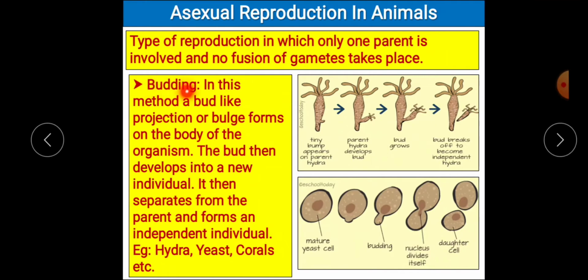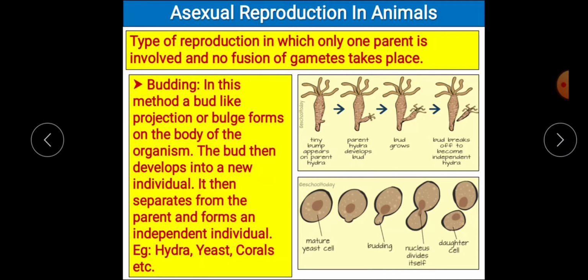First, let's see budding. Budding is a type of asexual reproduction in which a bulge or a bud-like structure or a projection is developed on the body of the parent organism. This bud slowly starts developing its various features and ultimately gets separated from the parent and starts living an independent life. This process is called budding because they develop a bud-like structure in their body. Example, hydra, yeast, and corals show reproduction through the process of budding.